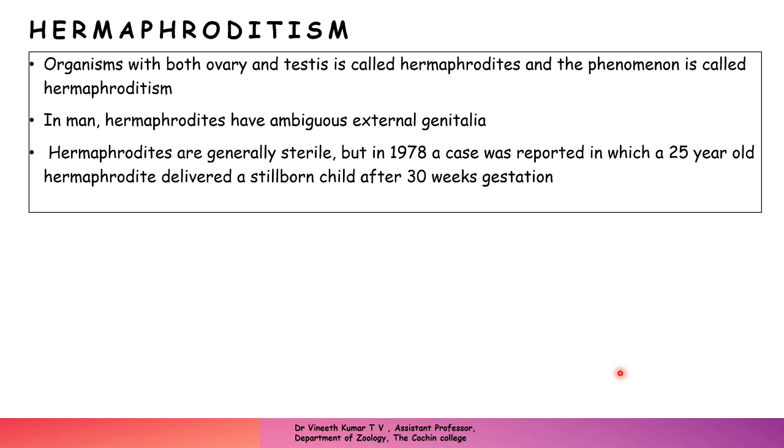Hermaphrodites are generally sterile, but one case was reported in 78, in which a 25-year-old hermaphrodite delivered a stillborn child after 30 weeks of gestation. So it was stillborn; a fertile young one was not produced in that case. So this is hermaphroditism in humans. They have ambiguous external genitalia, where we cannot determine whether it is a male type or a female type.